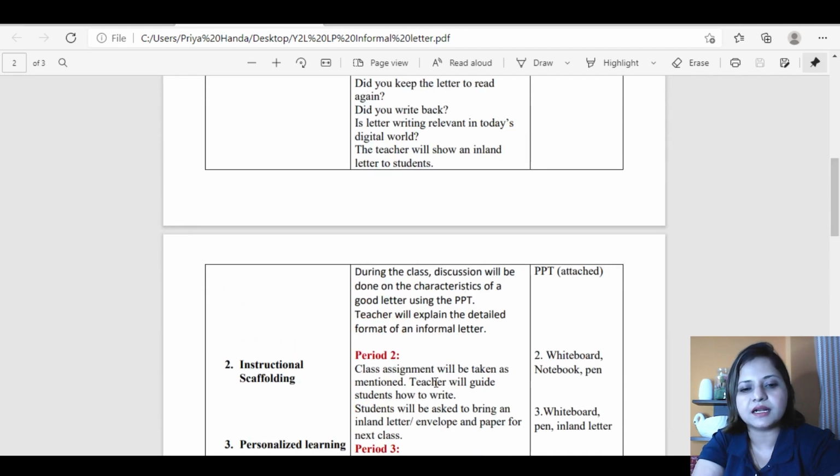So I mentioned that class assignment will be taken. Teacher will guide students how to write. Here guidance will be provided. Students will be asked to bring an inland letter, envelope and paper for next class. Resources, since I have assumed it to be an online class, my resources are whiteboard, notebook and pen.